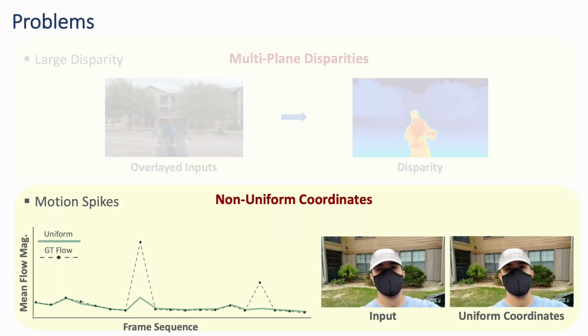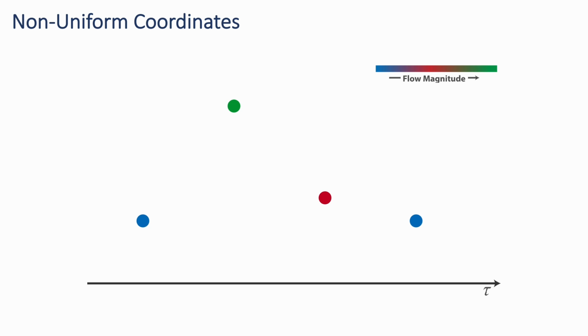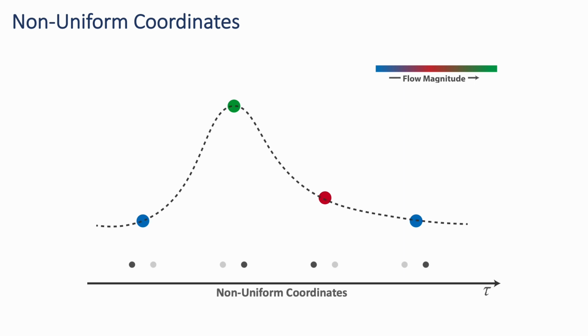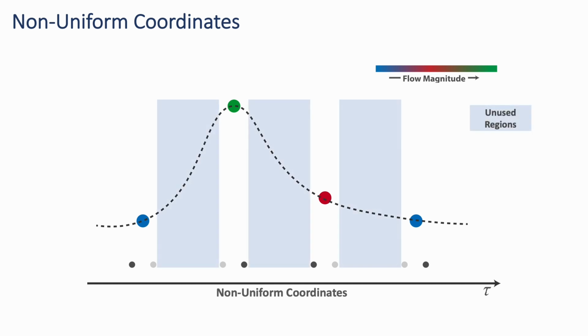Now let's discuss our solution to the motion spikes. I will explain our proposed solution with a 1D example. Here, the colored dots represent the relative pixel movement at different coordinates, basically giving us the pixel's velocity. For uniform coordinates, the model tries to fit a smooth curve through the dots and fails to accommodate the motion spike, shown by the green dot. We propose non-uniform coordinates, where each pair of frames in the video sequence is separated from the others. This allows the network to fit all the points. The unused regions in between the sequences allow the network to smoothly ramp up and down to the motion spikes.